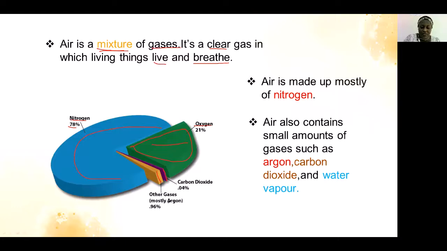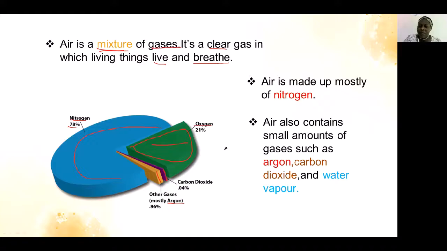Mostly the gas that we call argon. A-R-G-O-N. Argon is a type of gas. Carbon dioxide is a type of gas. Oxygen is a type of gas. Nitrogen is a type of gas. So students, here you should know that the most of gas in the air is nitrogen because it is a lot more than other gases.